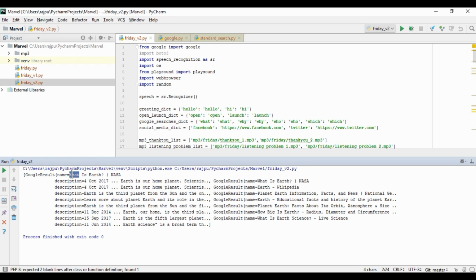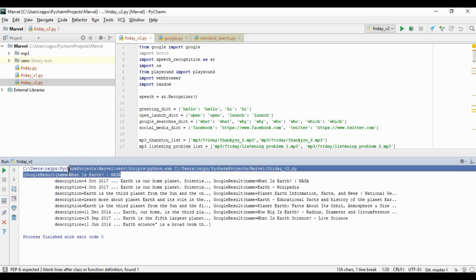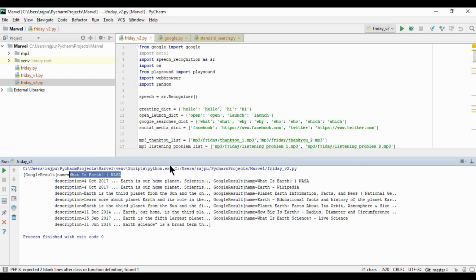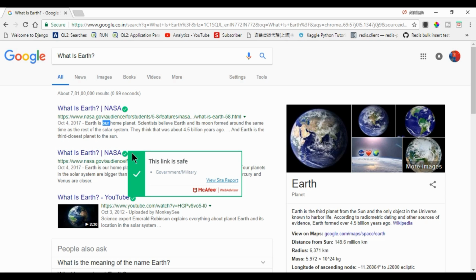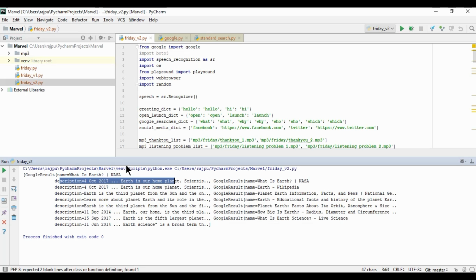This is the name, which is the header of the result, and this is the description. If you can see here, the description matches this line. Like that, the second is also What is Earth, NASA, and here you can see the Google search result, What is Earth, NASA, and the result is the same.